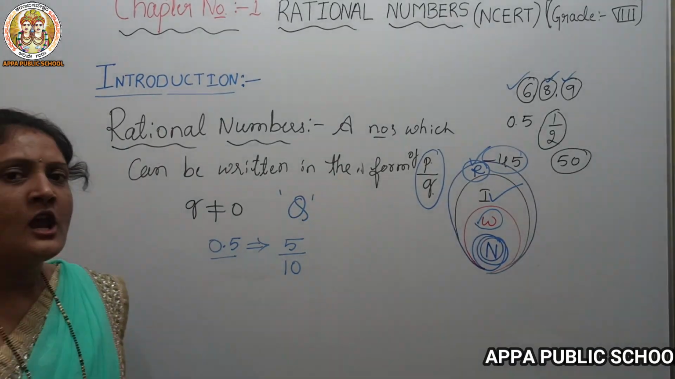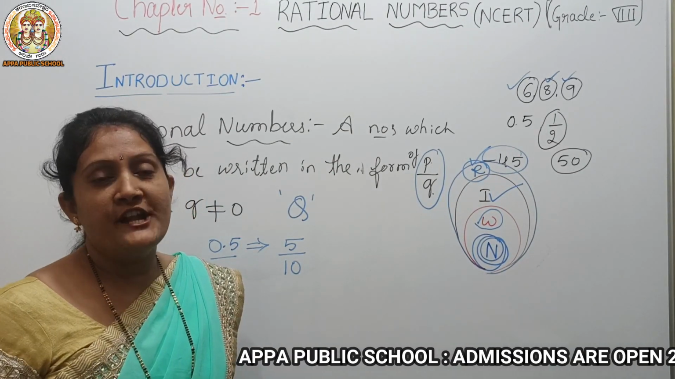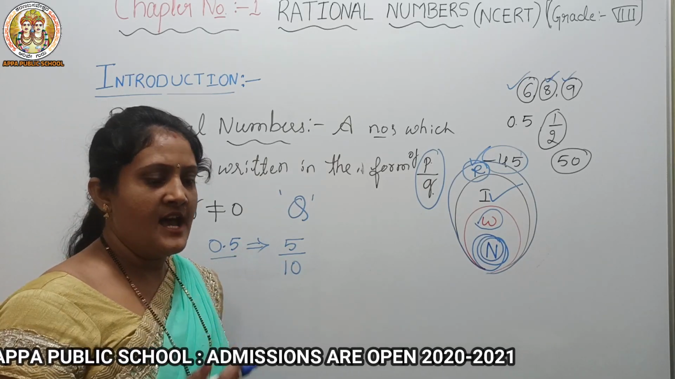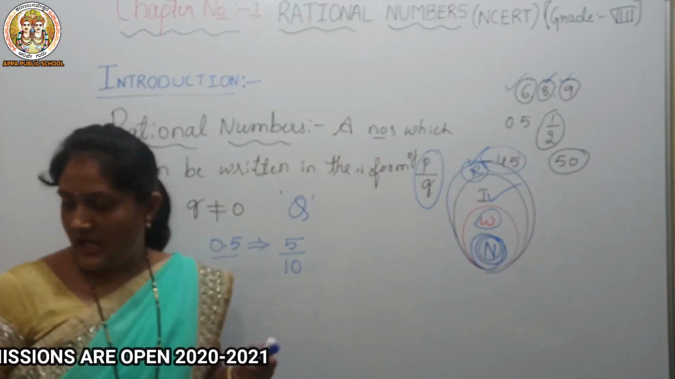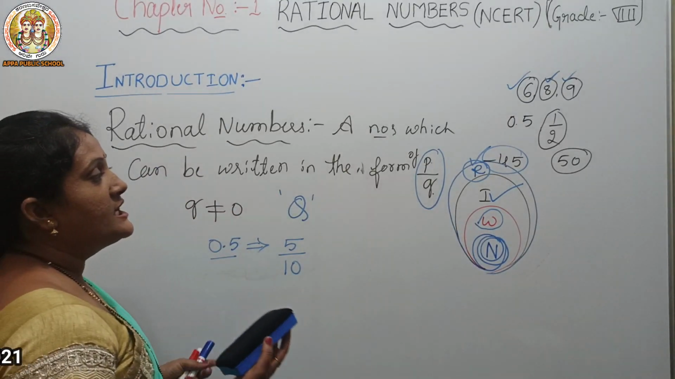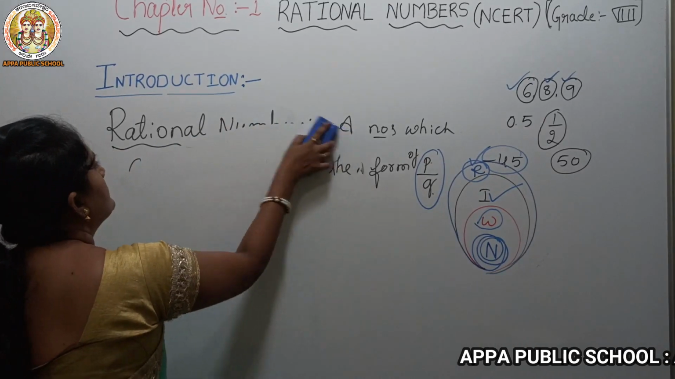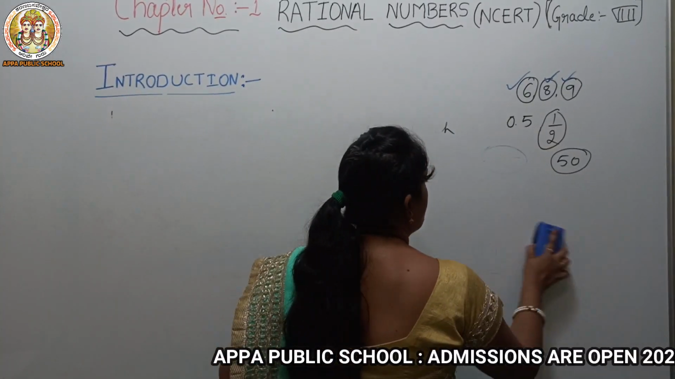Here we can say most decimals are rational numbers, but not every decimal is a rational number. The reason why, we'll study in higher classes. Hopefully you got what rational numbers are. So now we'll study the properties of rational numbers.